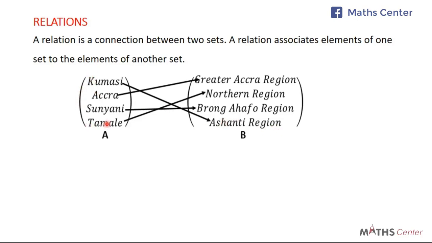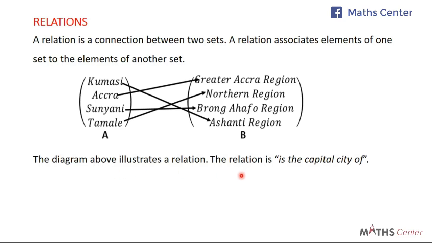Now we can see that these are capital cities and these are regions, and we can link capital cities to the regions. So Kumasi can be linked to Ashanti region, Accra can be linked to Greater Accra region, Tamale can be linked to Northern region, and Sunyani can be linked to Brong Ahafo region. So the statement linking these two sets is what we refer to as the relation. So in this instance, we see that the relation is the statement is the capital of.